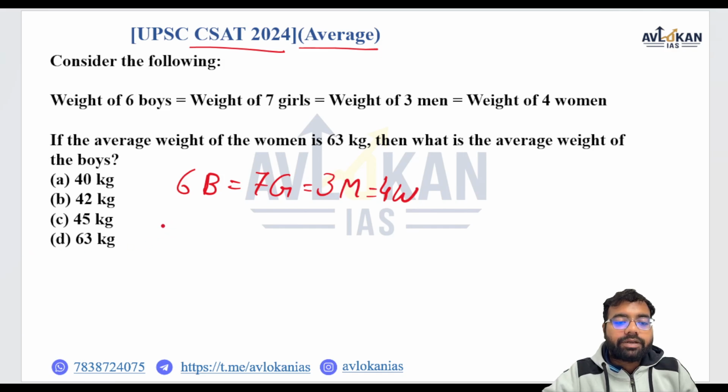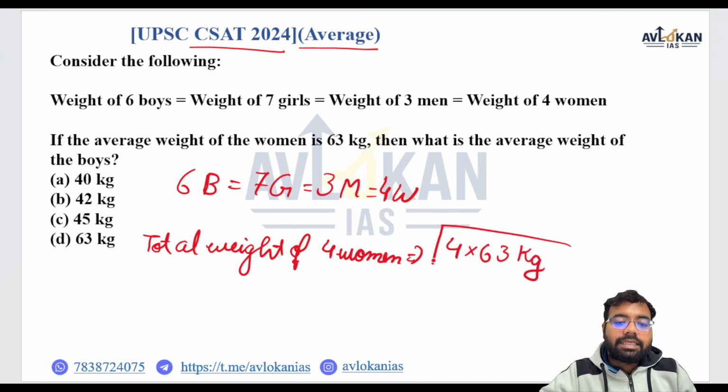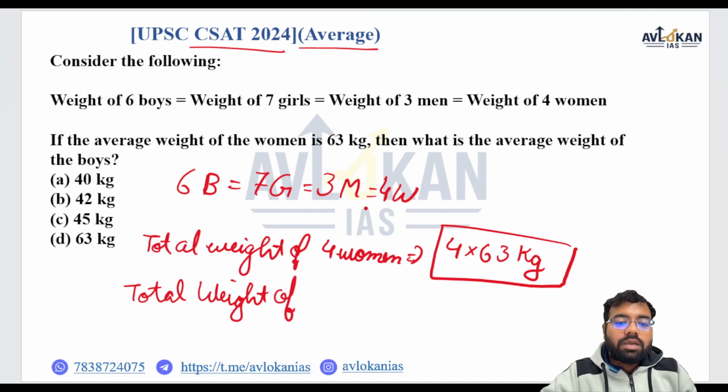So the total weight of women is going to be, if we have 4 women, it is going to be 4 into 63 kg, right? And this total weight of 4 women is equal to the total weight of 3 men, 7 girls, and 6 boys.